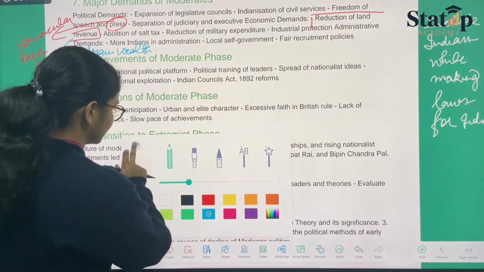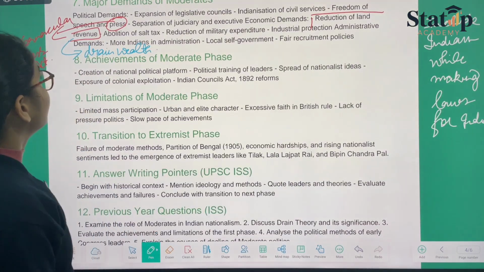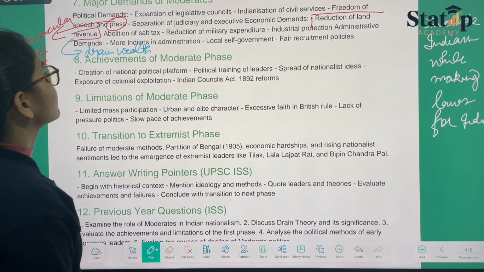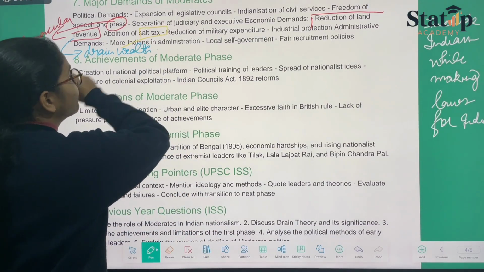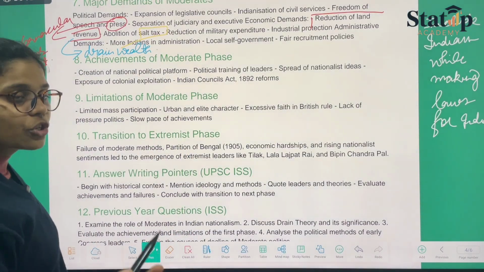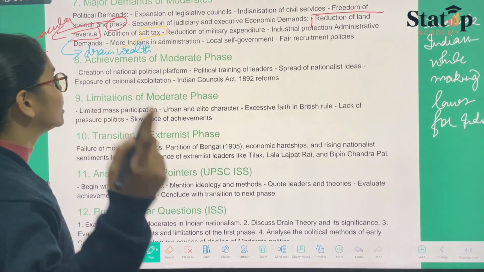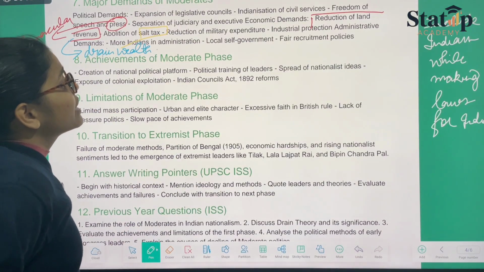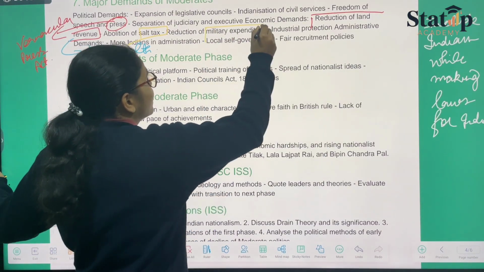Then we have the next thing, the abolition of salt tax. Salt also had a certain sort of tax, due to which the Satyagraha movement started later on. Then reduction in military expenditure. Why was there so much military expenditure?